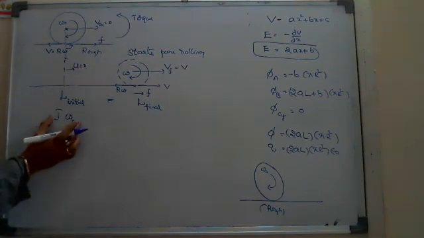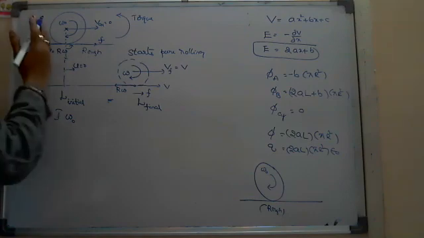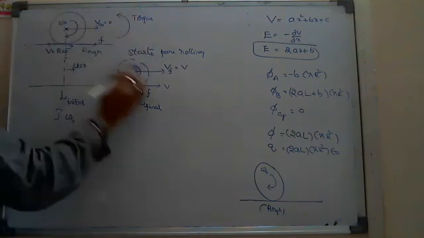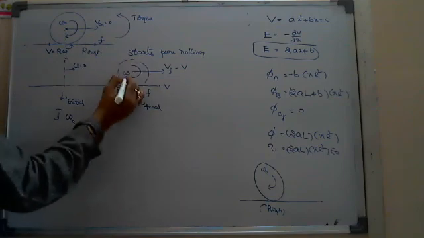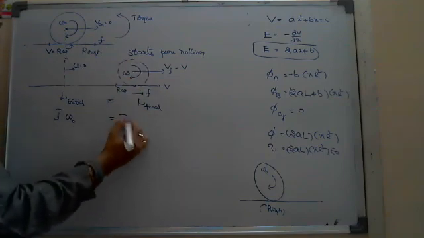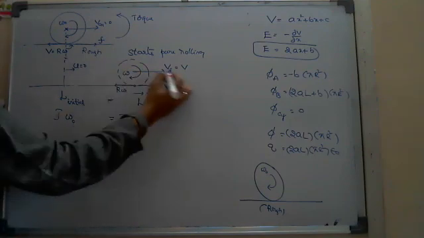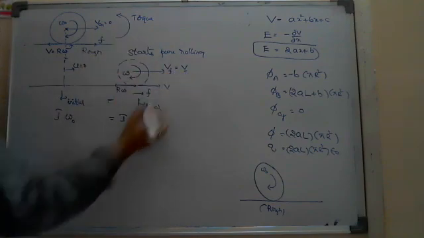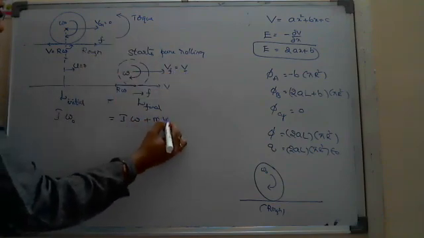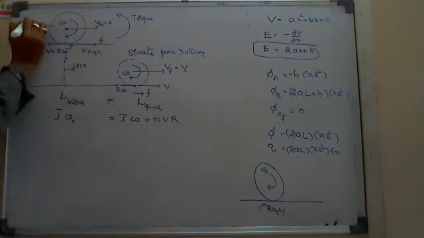This is the initial state, meaning it is only rotating motion at the initial position. But once it starts its motion and comes to the other position, the angular velocity is omega, so the angular momentum is I omega, not omega naught, and it also has a linear velocity of the center of mass, plus mvr. Suppose the body is given as a sphere.